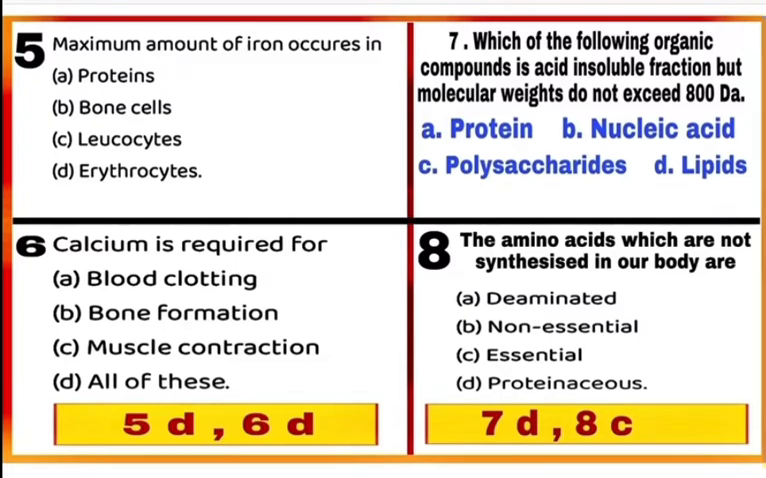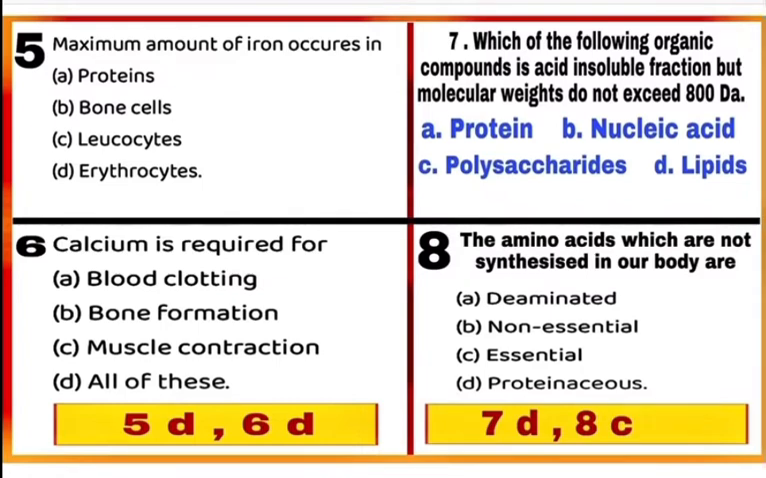Question 7. Which of the following organic compounds is acid soluble fraction but molecular weights do not exceed 800 Dalton? The molecules in the insoluble fraction are polymeric substances except lipids, even though the molecular weight of lipids does not exceed 800 Dalton. Other components, proteins, nucleic acid and polysaccharides have molecular weight equal to or more than 10,000 Daltons. So, here correct answer is D.